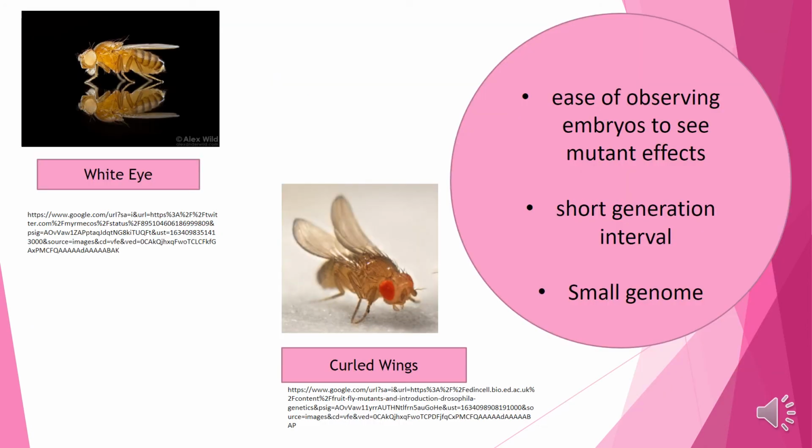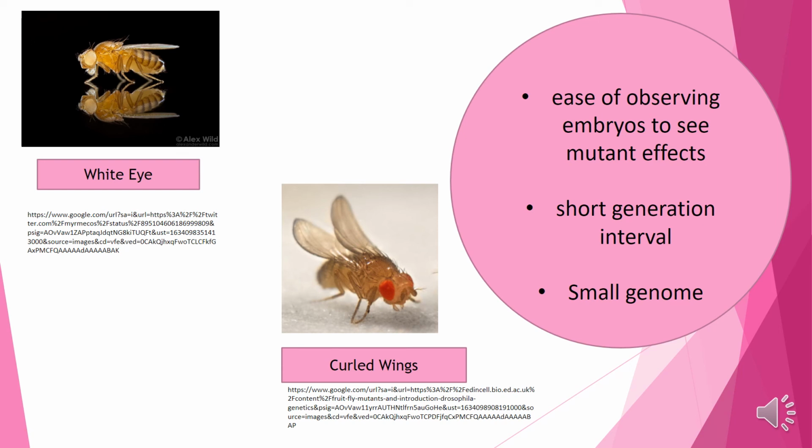This shows one of the best examples of a model organism, that is Drosophila, which has all the properties that can be easily taken up for studying developmental genetics. It has a short generation time, that is 8 to 14 days, a small genome, 4 chromosomes, and we can very easily see the mutant effects or gene mutation effects in the adult organism.